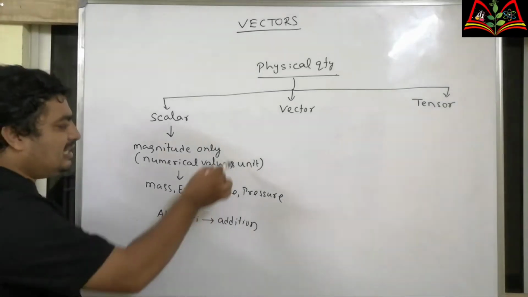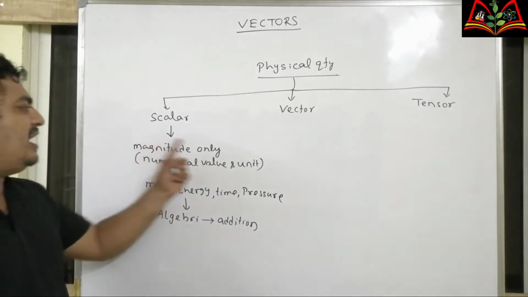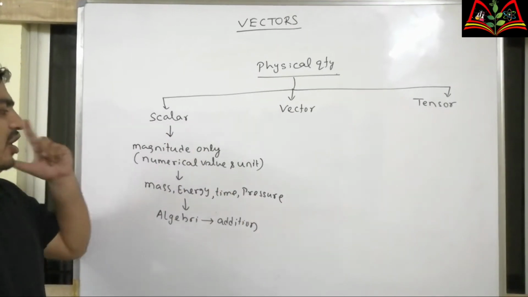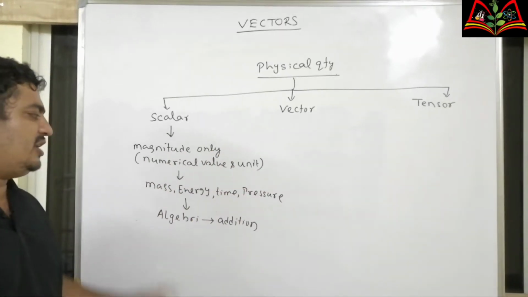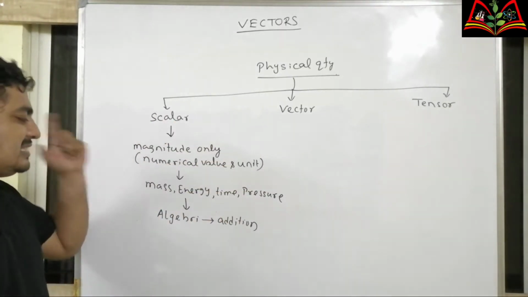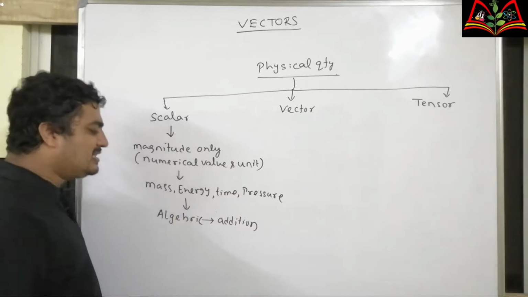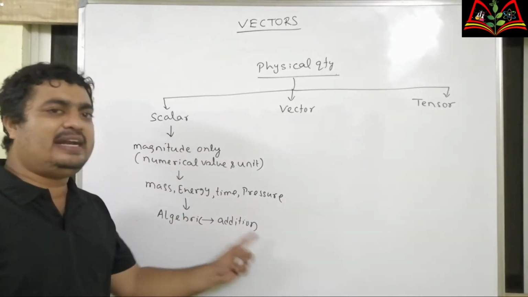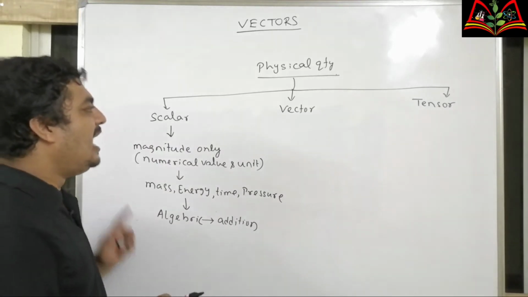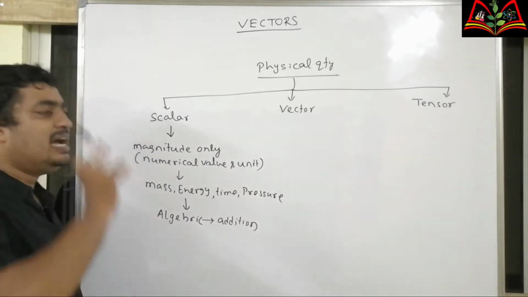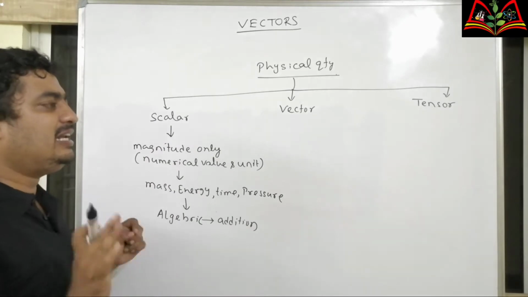So, the quantities which can be completely defined with magnitude only are called scalars. For example, mass, energy, time, pressure, these are all scalars. The scalar quantities follow algebraic addition. Algebraic addition means addition only considering the sign.